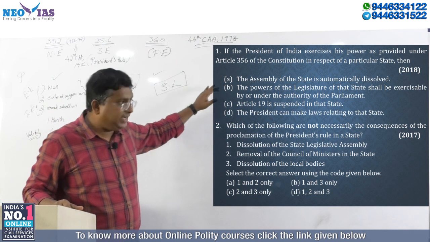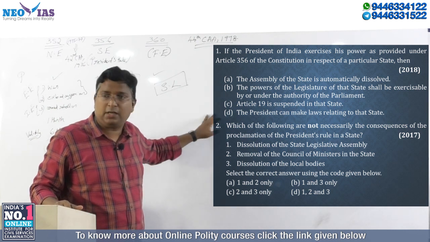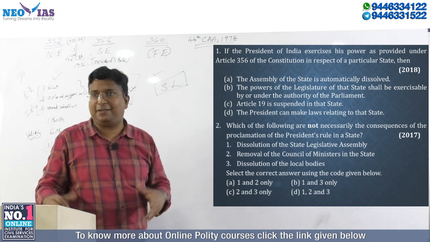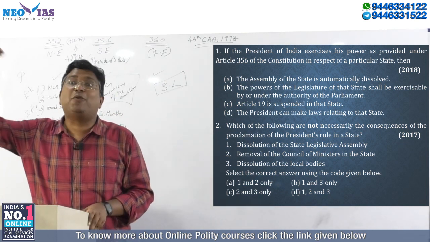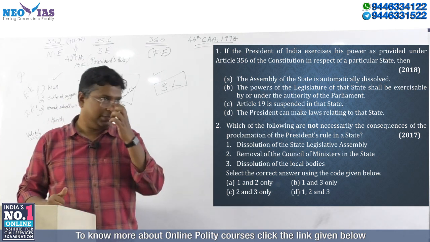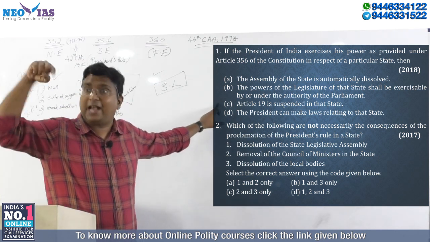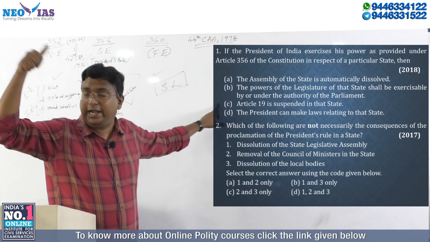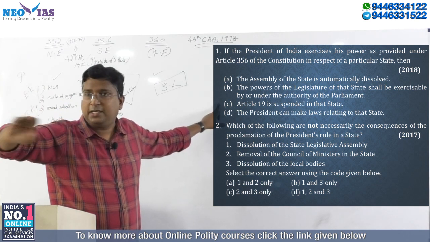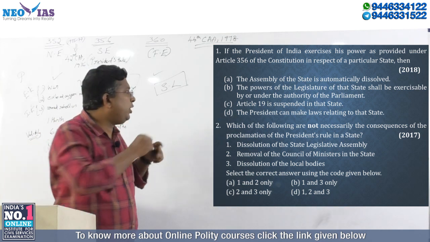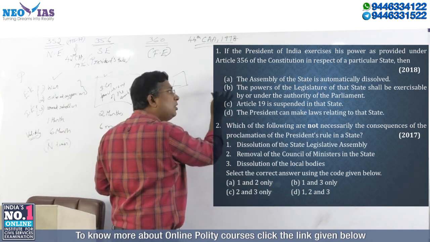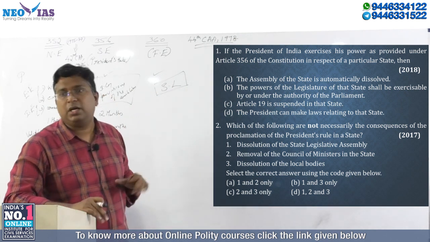The second statement is correct, but we have to read the other two statements. Article 19 is suspended in that state. We already cleared this. This is the provision regarding national emergency, Article 352. This is correct in the case of national emergency. And we already discussed that the center-state financial relation and fundamental rights are not affected, so A is 100% wrong, C is 100% wrong, B is correct, but we have to deal with D.